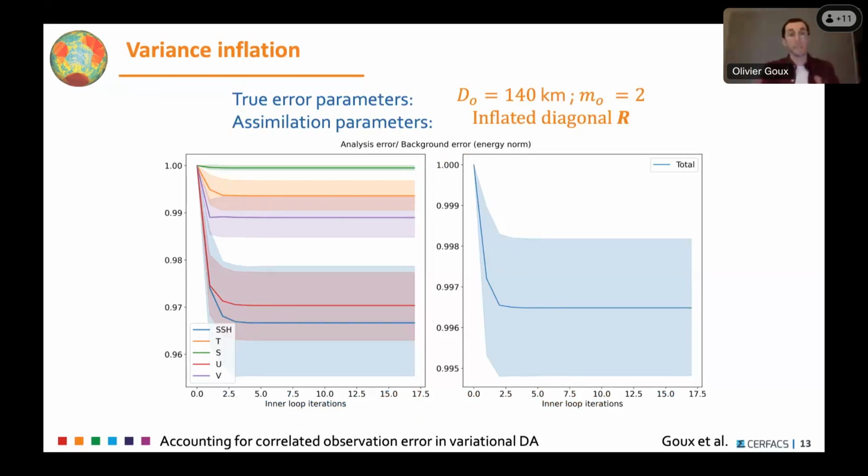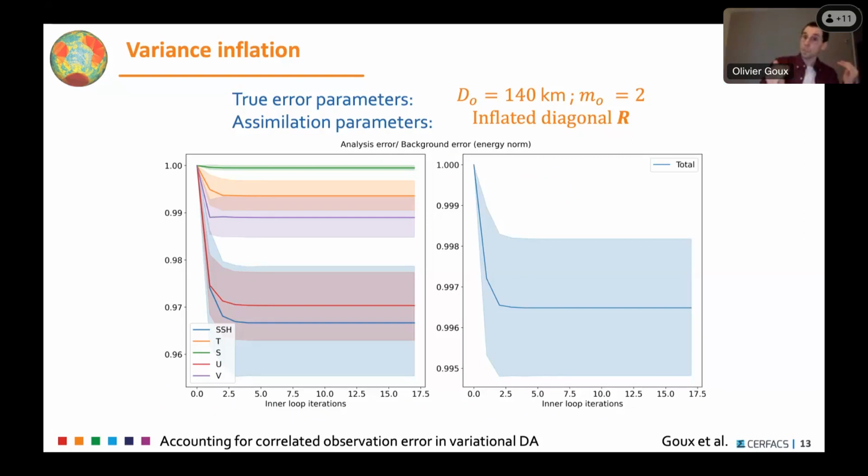We can see that we do manage to get an improvement of the analysis. It's interesting to notice that U is very well improved by the assimilation of SLA data now that we have observation error correlations. The reason is that if the observation error is correlated, then it's lower at small spatial scales, which means that gradients in the observation are more accurate than absolute values.